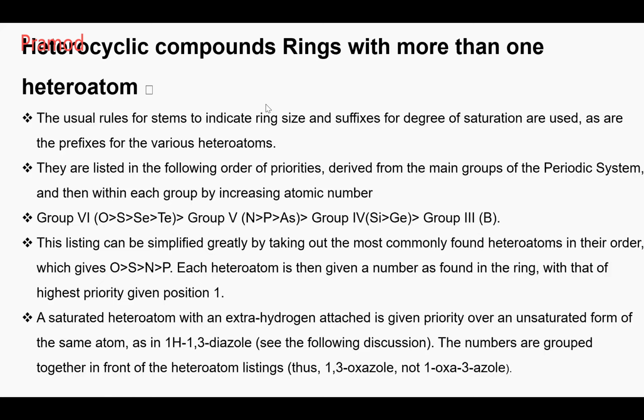The numbers are grouped together in front of the heteroatom listing. Like listing 1,3-oxazole and not 1-oxa-3-azole. Okay, how do you write? 1,3-oxazole. Continuously you mix two words. So if you can see, A is common in both the words, so you remove that vowel and you combine them together to form oxazole. Okay, got it? Next.